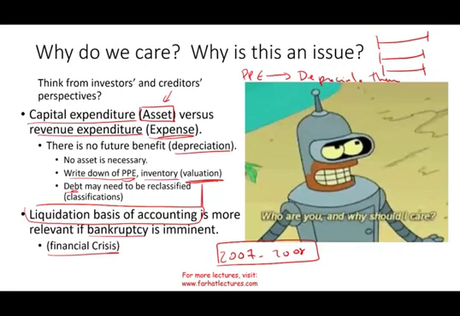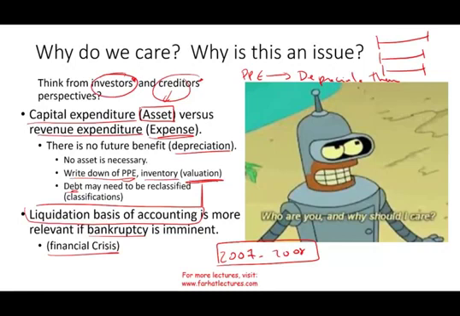So all the accounting that you learn in college is basically irrelevant. Why? Because you need to use the liquidation basis. And I still remember, I was like, what is liquidation basis of accounting? And most jobs, I would see this ad, liquidation basis of accounting. Well, it means how much money are you going to get out of the company? Basically liquidate everything, bring everything at fair value, report at fair value, because investors and creditors are interested in how much they're going to get out of the business. Therefore, liquidation basis becomes more relevant to them. Okay? So this is only if bankruptcy is imminent.